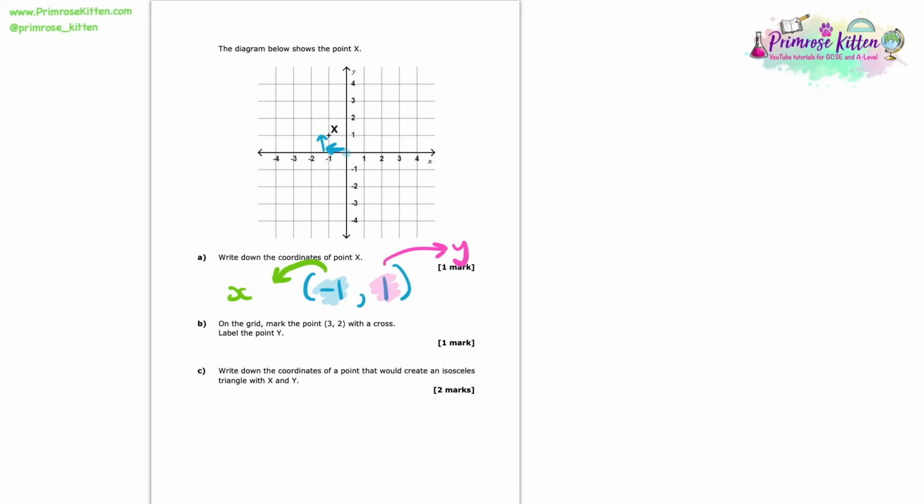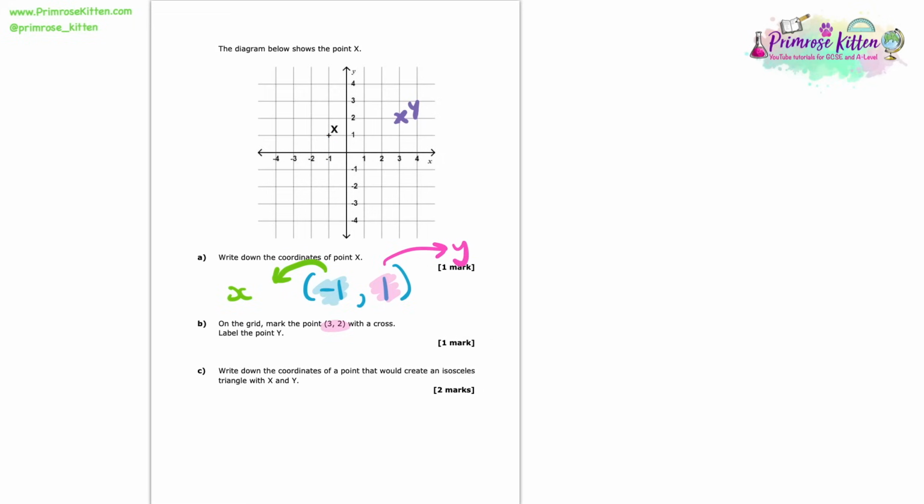So now we need to put this into practice again. We're told on the grid to mark the point 3, 2 with a cross and to label it point Y. So we said before, didn't we, that the first number here represents the x-axis. So starting at that middle point again, we need to go across by 1, 2, 3 to get to 3. And then we need to go up by 2 to get to 2. So that leaves us with the point Y. So there we go. So point Y is just there at the coordinate 3, 2.